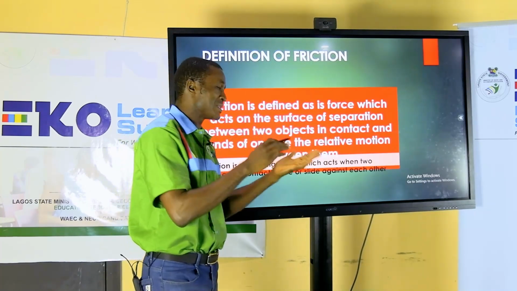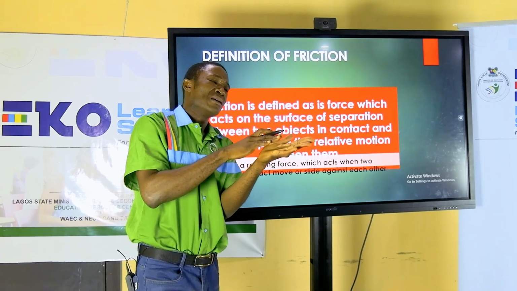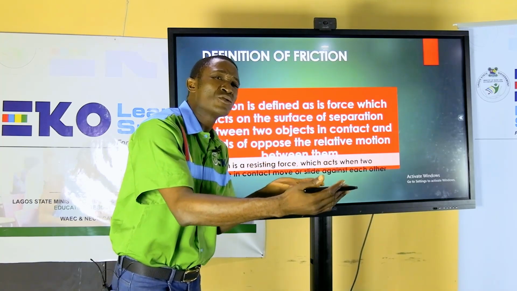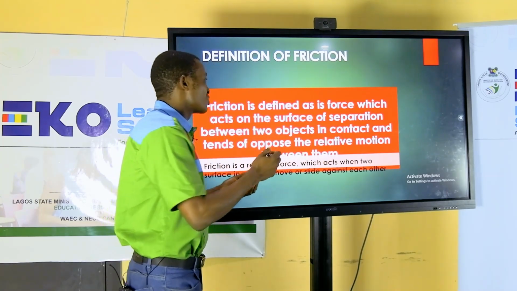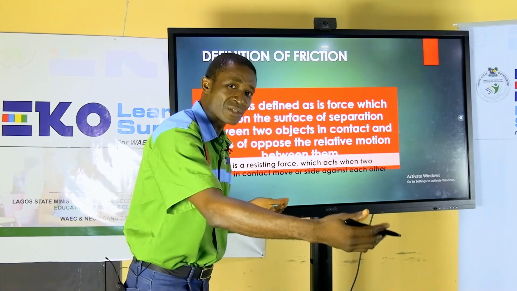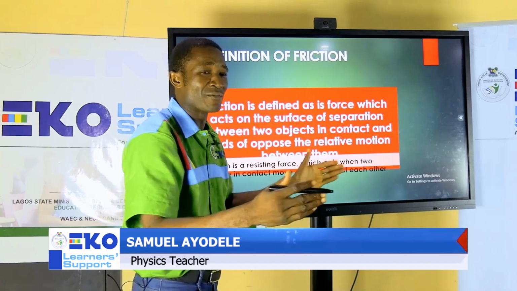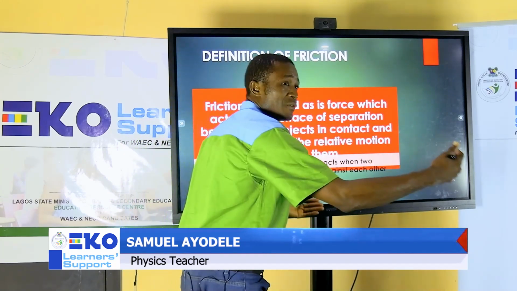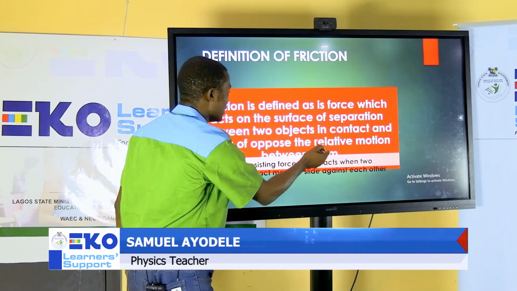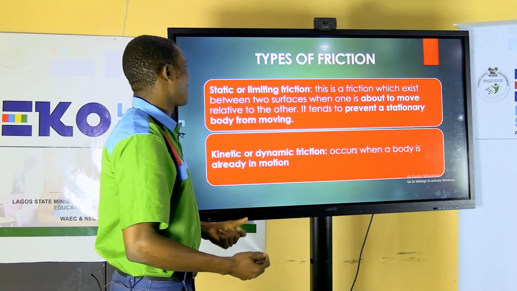So what happens is that once objects come in contact, if there's about to be a movement, friction tends to move in the opposite direction. Which means that frictional force is an opposing force. So if you tend to move to the right, frictional force will move to the left. If you tend to move to the front, frictional force will move to the back. So that's where this word comes in. It tends to oppose.